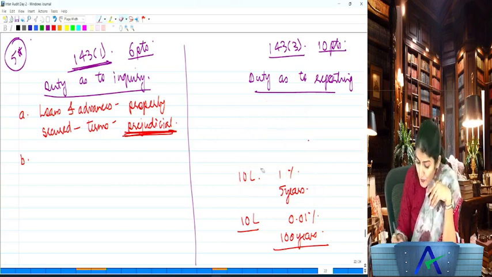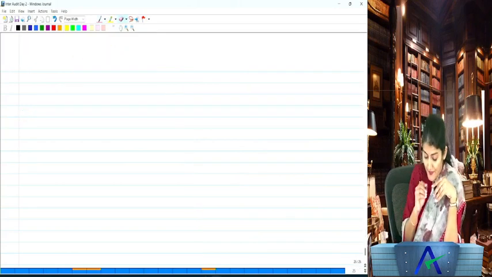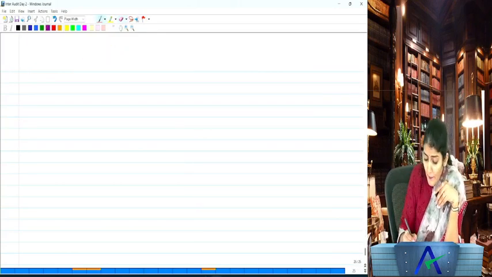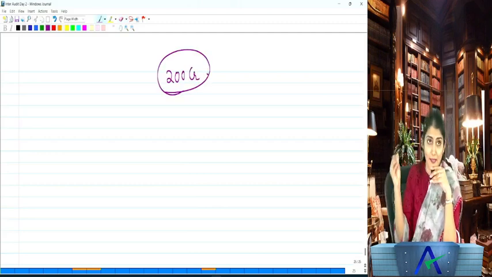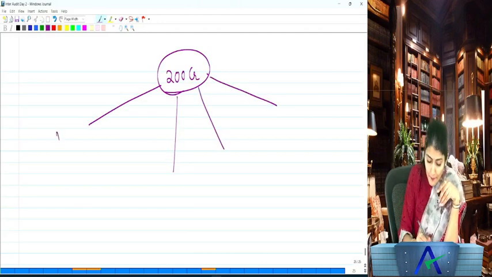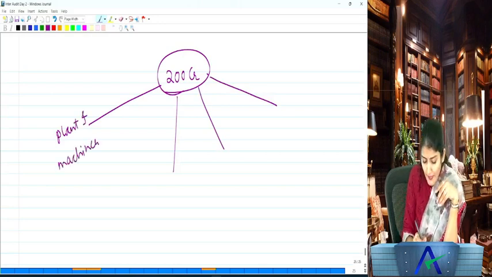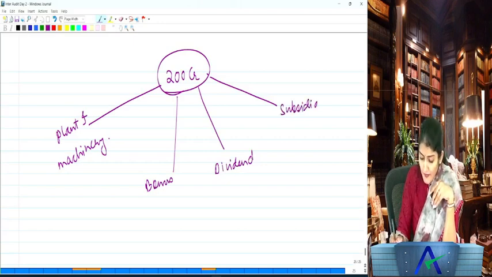Now, let me explain one more term over here, as we have come to the term prejudicial for the first time. Say a company, Growth Limited, has 200 crore rupees with them. Now, how can they utilize this 200 crore rupees? One, they can purchase a new plant and machinery. Second, they can give a bonus to all their employees. Third, they can declare a dividend. Fourth, they can acquire a subsidiary company, or use the money for research and